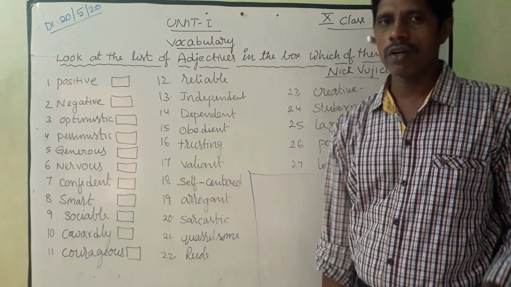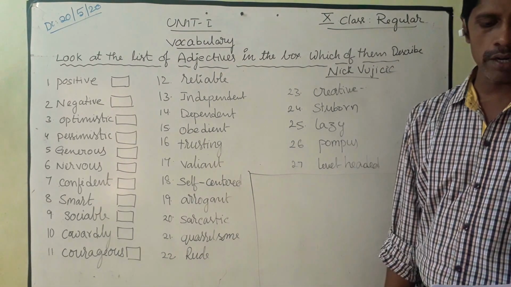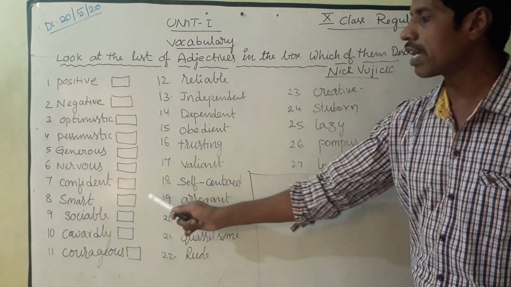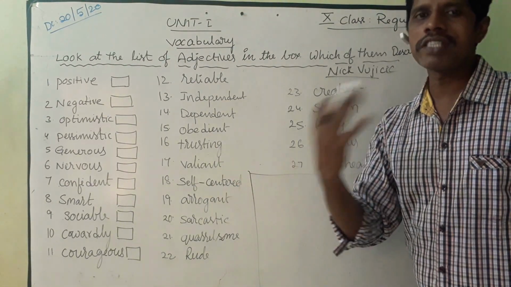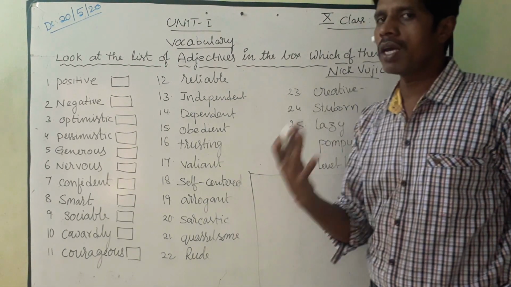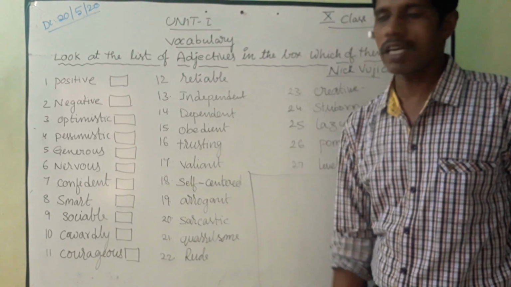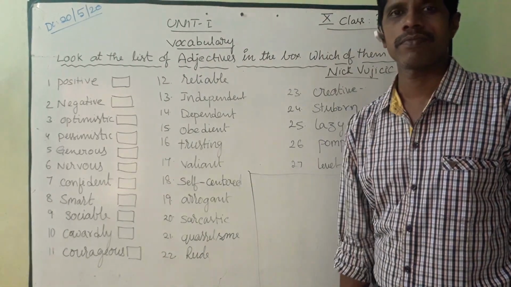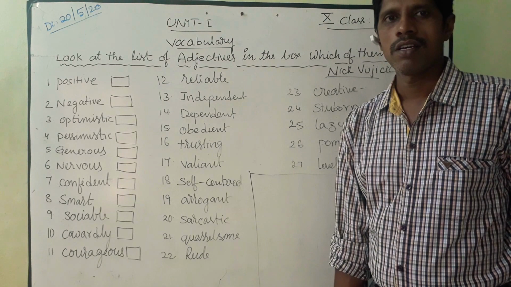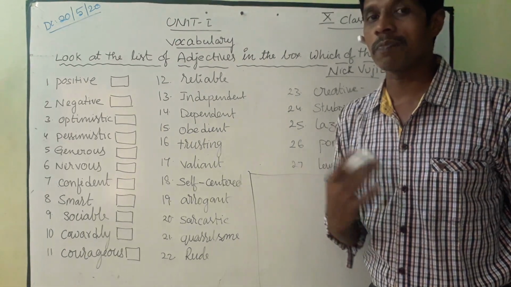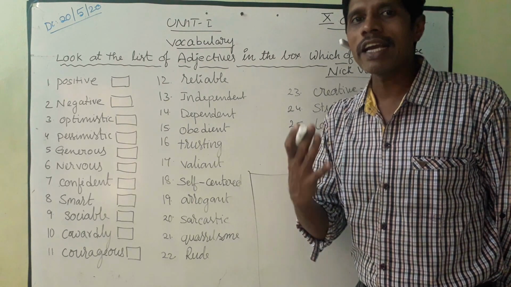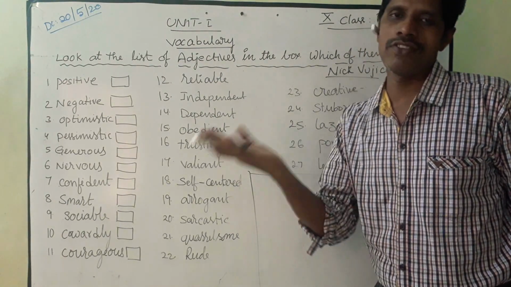Then smart. The word smart means fashionable or very clever. For example, sometimes we may use "he's very smart." That means he's very clever. So our boss usually uses the word: the students are very smart. That means they are cleverer than the teacher.